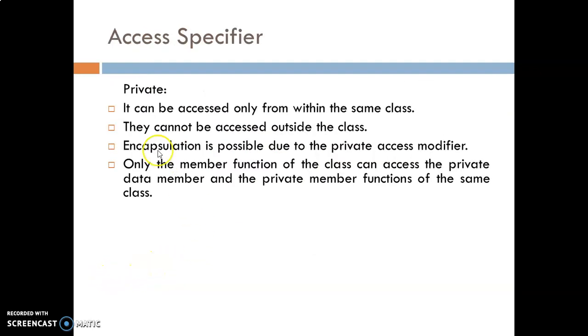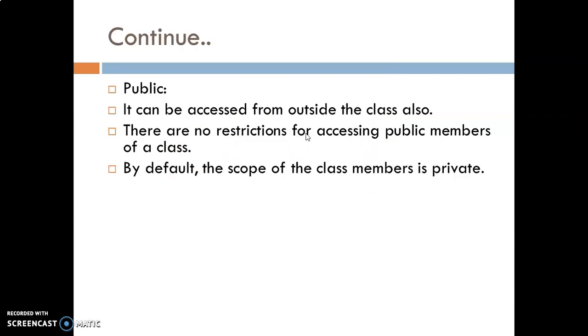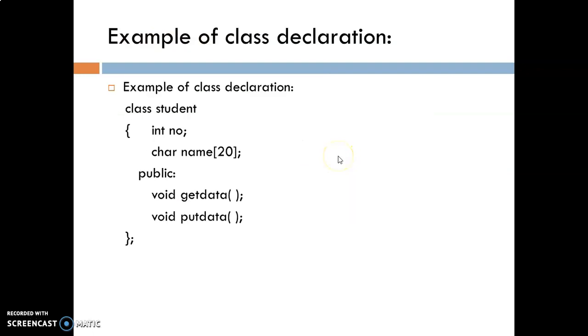These are the access modifiers. Private means it can be accessed only from within the same class. It cannot be accessed outside the class. Public can be accessed from outside the class also. There is no restriction.